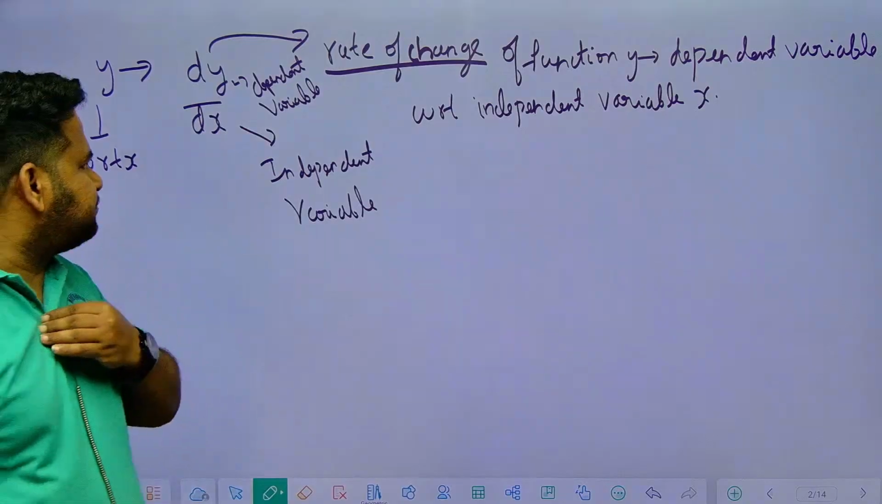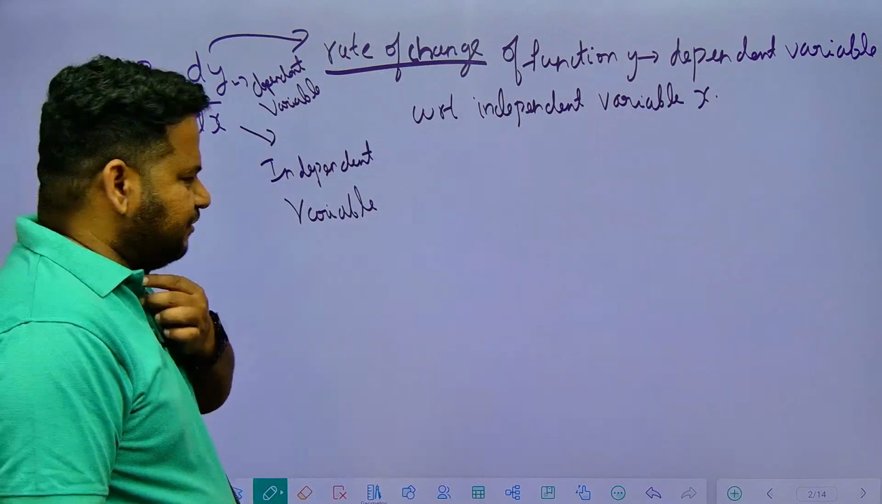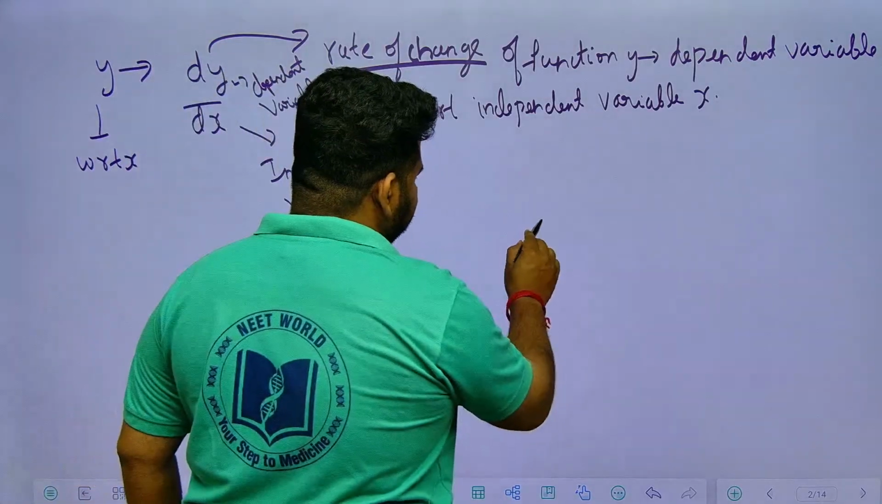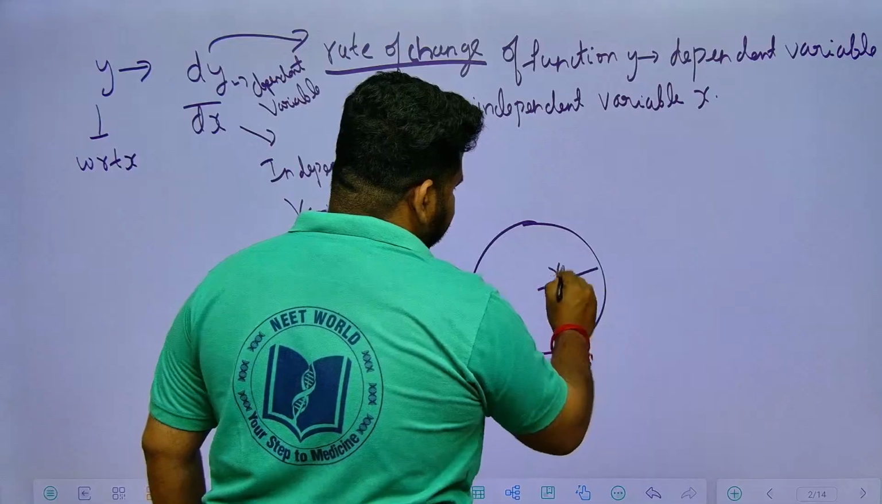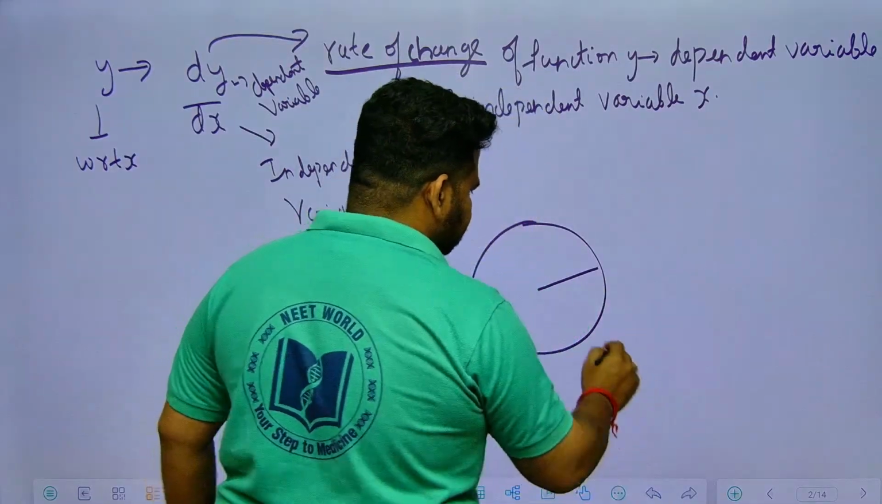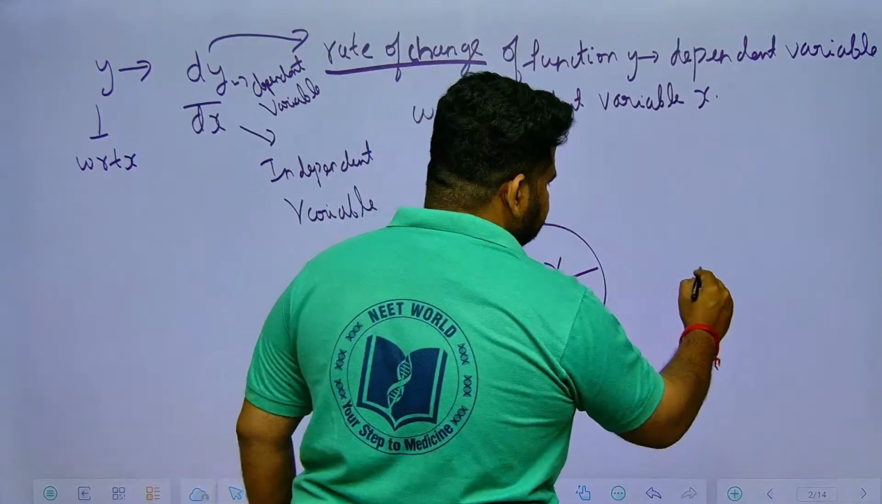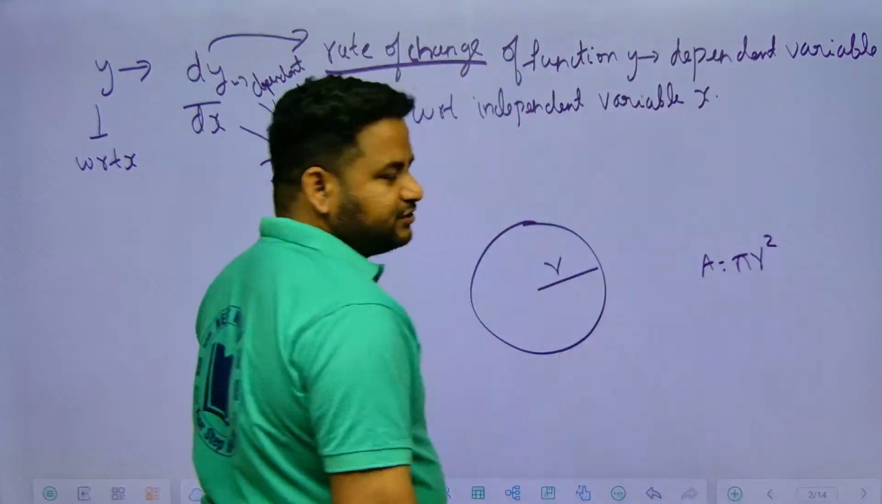Now, this is what we are having, rate of change. Suppose we have a circle here, a circle of radius r. Its area is given by what? Circle of radius r, its area is given by pi r square.